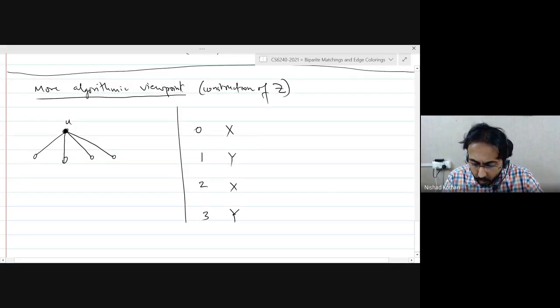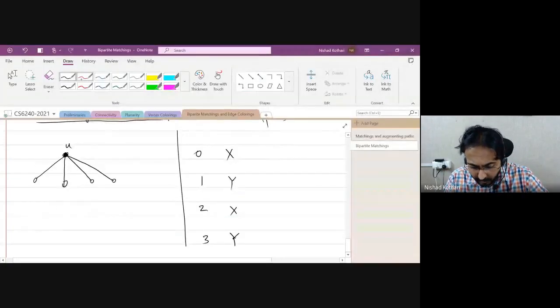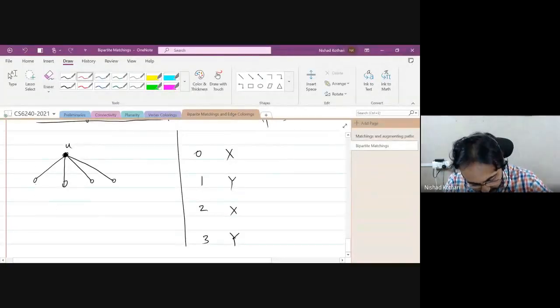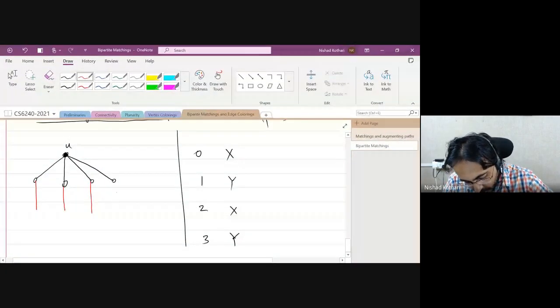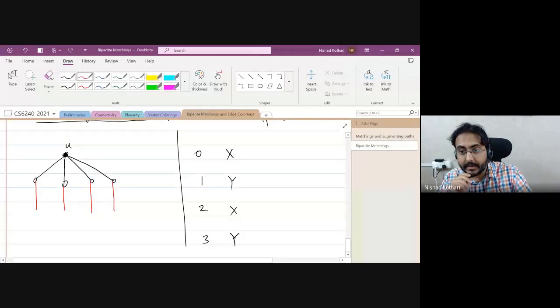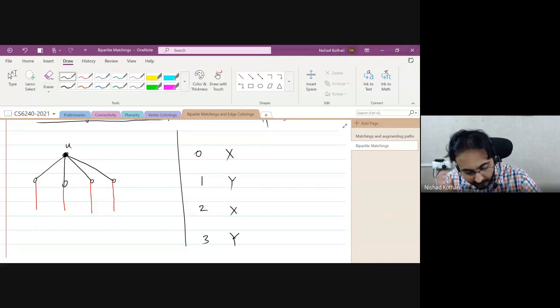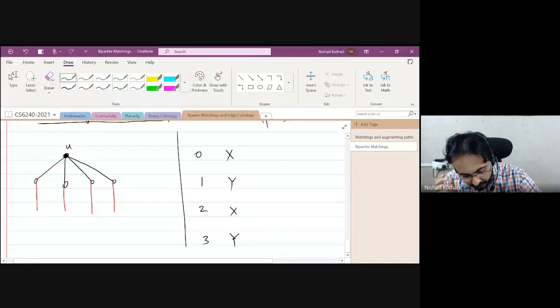So when I get to level 1, which is an odd number, I will get all these matching edges, which will take me to some vertex in level 2. Notice that every single vertex will have to be matched. Otherwise, you will have an M augmenting path, right? So using matching edges, red colored edges, you will be able to see 4 different vertices in this example.